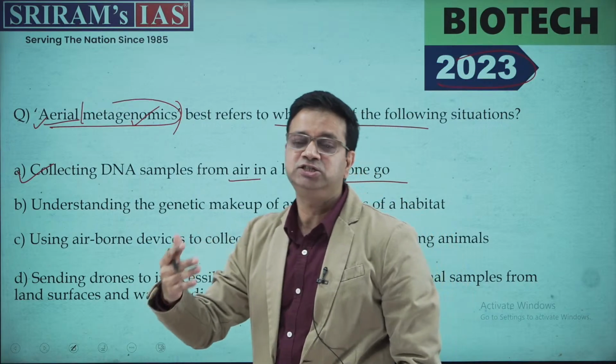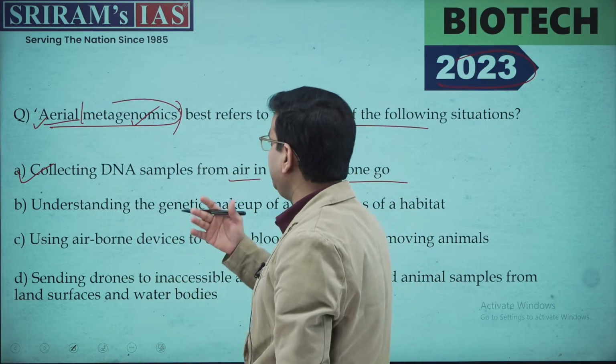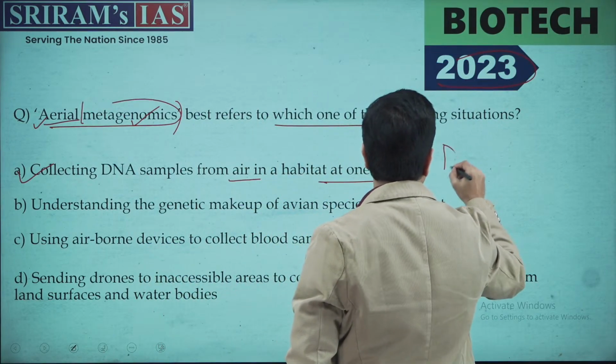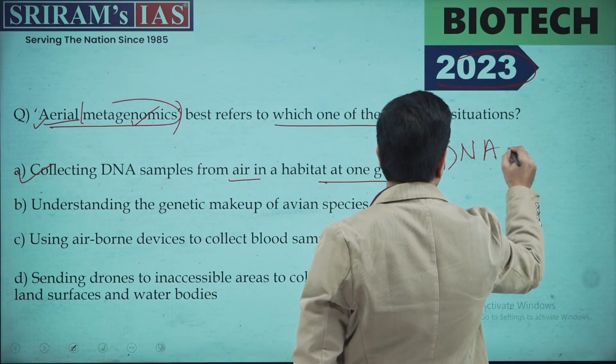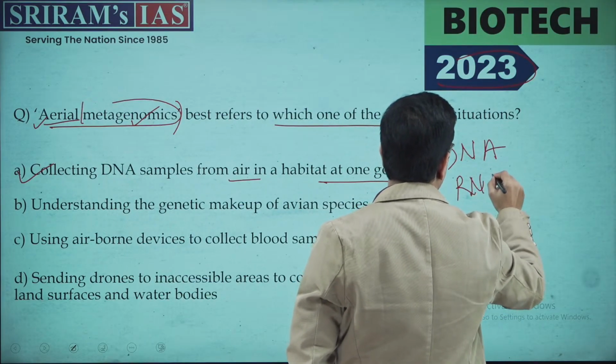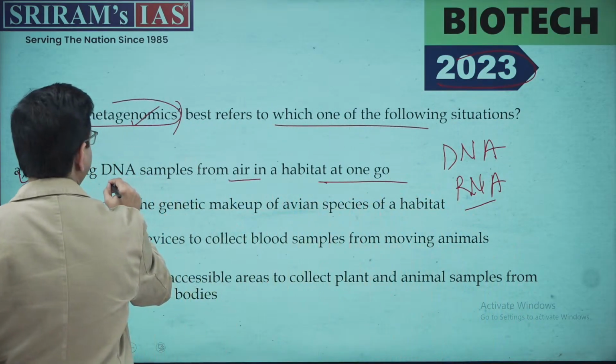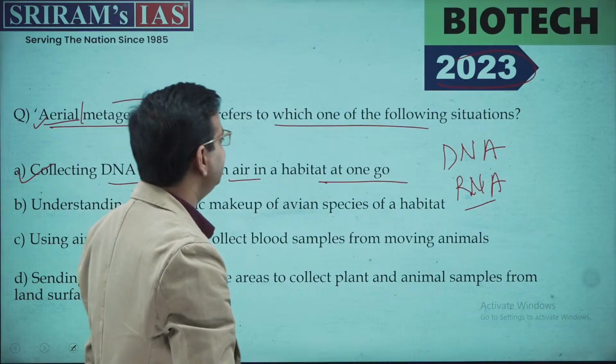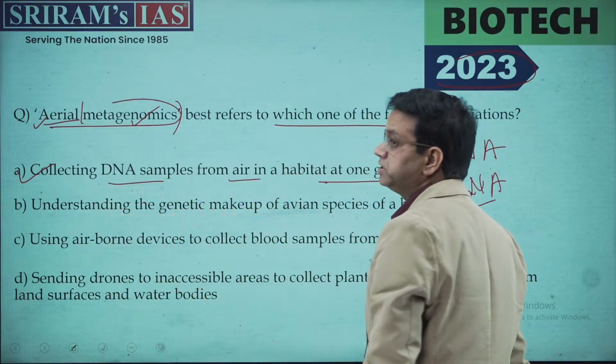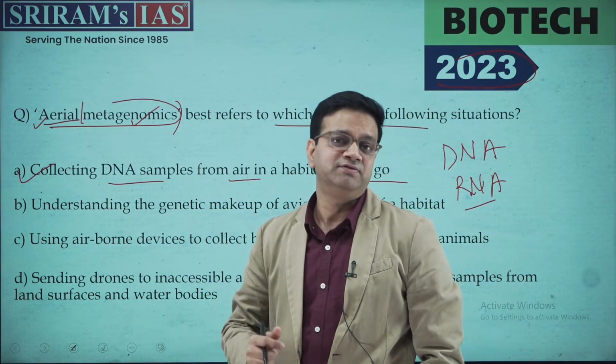For any organism, metagenomics takes into consideration the study of its DNA and its RNA. So the correct option is collecting the DNA samples from the air in one go. This was one of the easiest questions asked in the civil services examination.